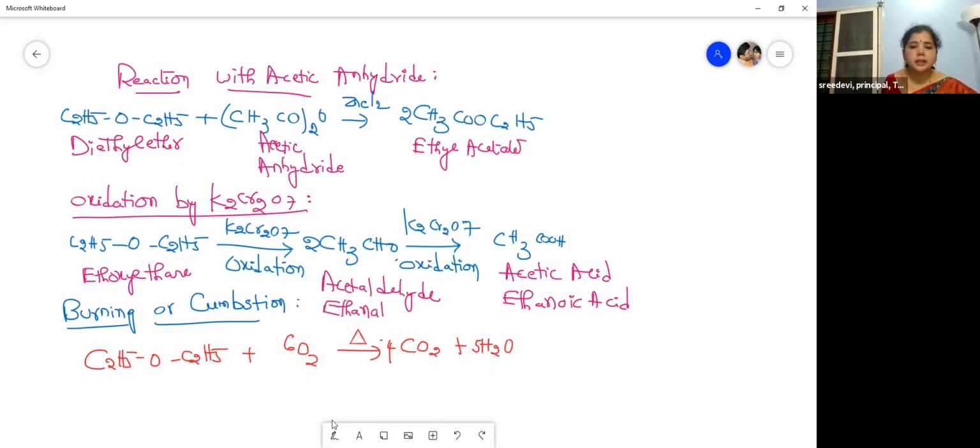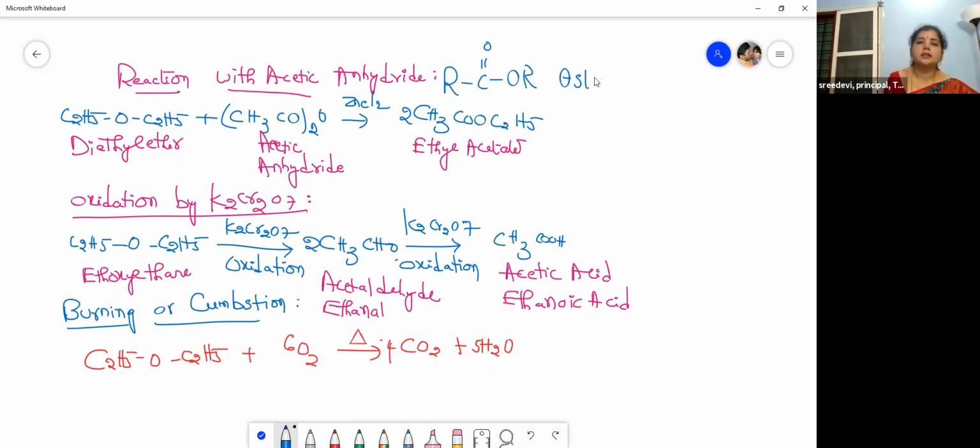What is this ethyl acetate? Again and again, I'm telling you, children, this is an ester. RCOOR is an ester, right? Then oxidation, addition of oxygen is called oxidation. And this takes place in the presence of an oxidizing agent, that is potassium dichromate. So ethoxyethane, when treated with potassium dichromate, undergoes oxidation. And what does it form? It forms an aldehyde, and further oxidation gives acetic acid or ethanoic acid.